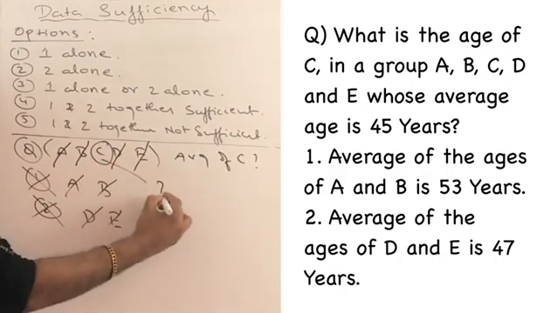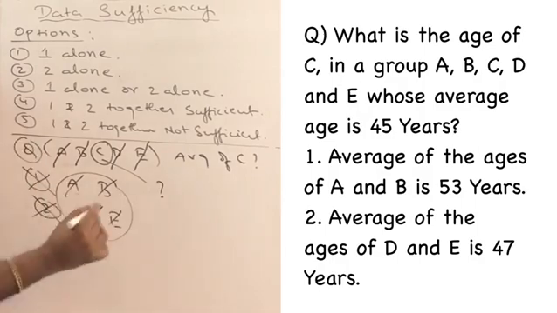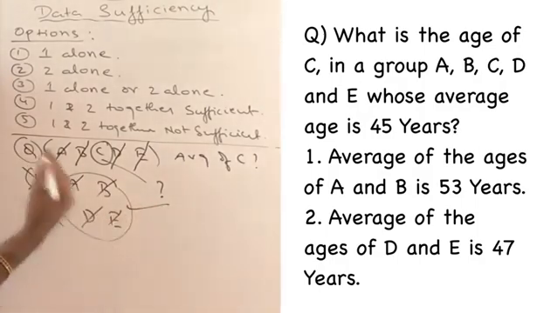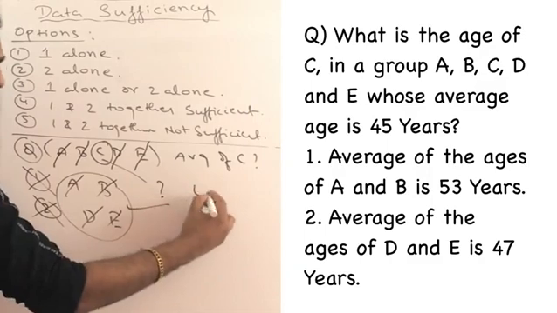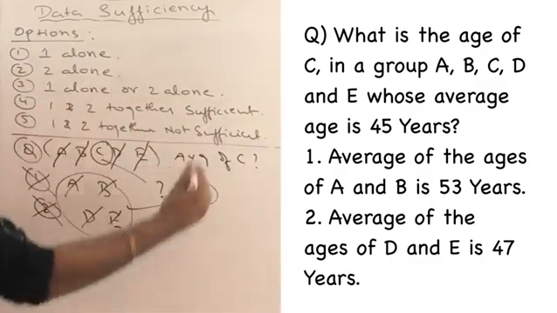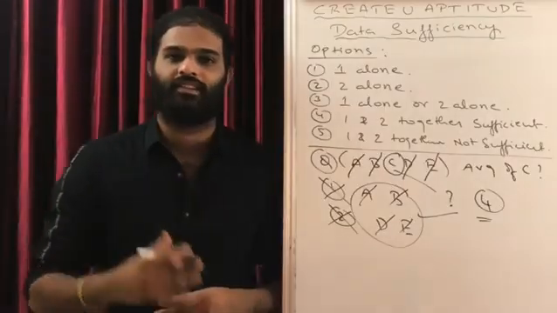So, you will get to know the age of C by combination. You need not find the answer. You have to just say, I can answer the question. So, your answer is combination, that is option 4, because 1 and 2 together is sufficient to answer the question. Let us answer another one now.